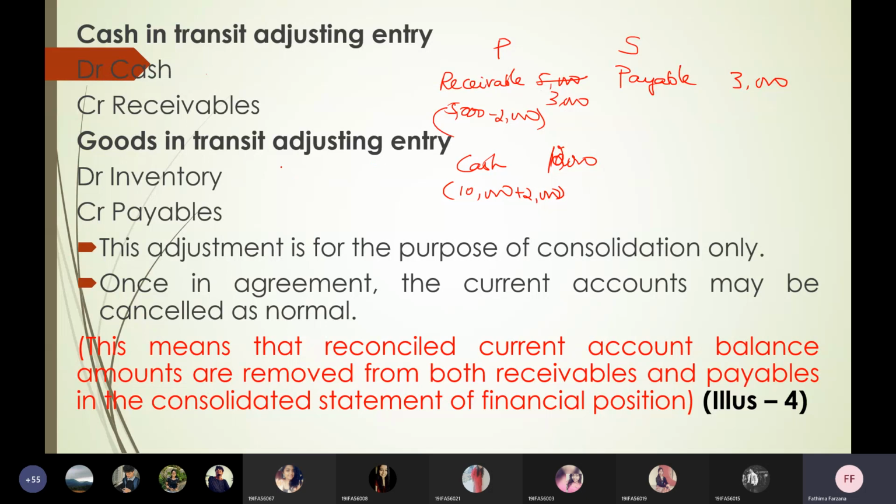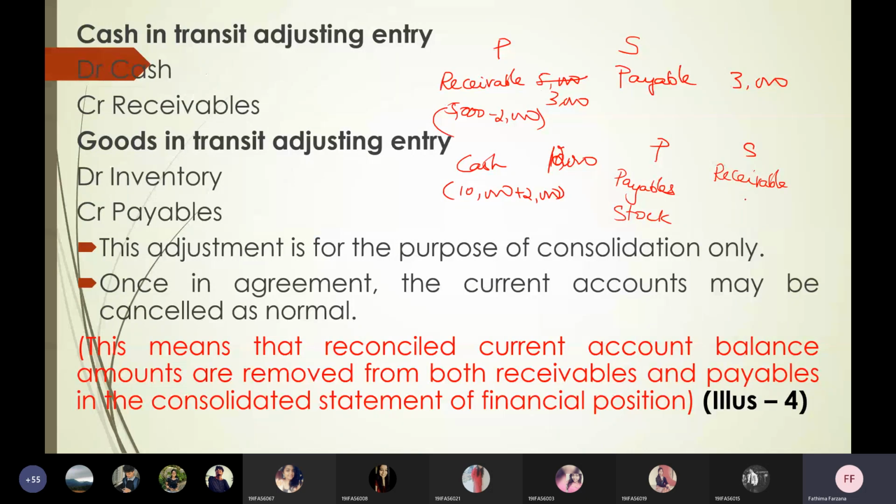Goods in transit also work the same way. If the goods have been sent, it is debit inventory, credit payables. Here the goods are increasing and the payables are also increasing. Let us assume that instead of this P and S, there is a buying and selling transaction. I have to receive goods from the subsidiary. The subsidiary will put it as receivable now for the goods, and here I'll be writing payables. And stock also will be there in the business.